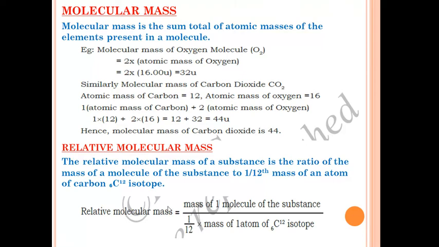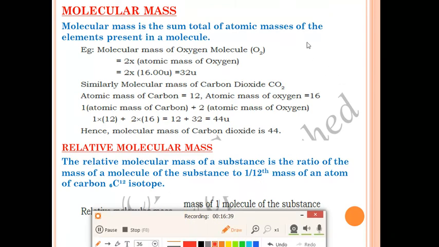Our next topic is molecular mass. What is molecular mass? Molecular mass is the sum total of atomic masses of the elements present in a molecule. It means in a molecule, different types of elements are there. For example, H2O. Two elements are there, hydrogen and oxygen.